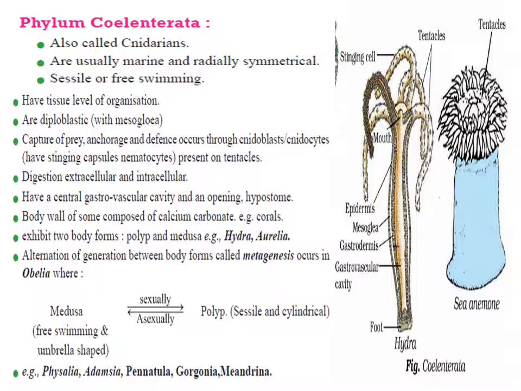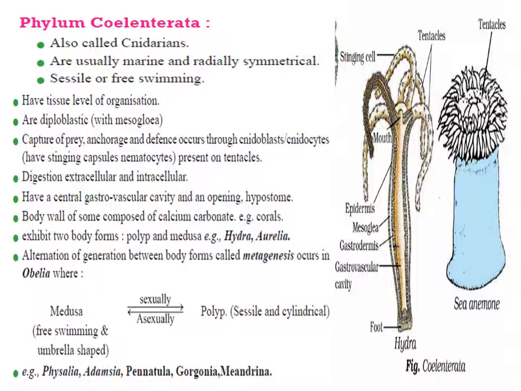The name Cnidaria is derived for this phylum because of the presence of cnidoblast cells, which contain the stinging cells, nematocytes. These nematocytes are present on the tentacles and the body walls, and they help in anchoring, defense, and capturing of prey. There is the coelenteron, a central gastrovascular cavity with a mouth opening in the body. The digestion is intracellular and partly extracellular.